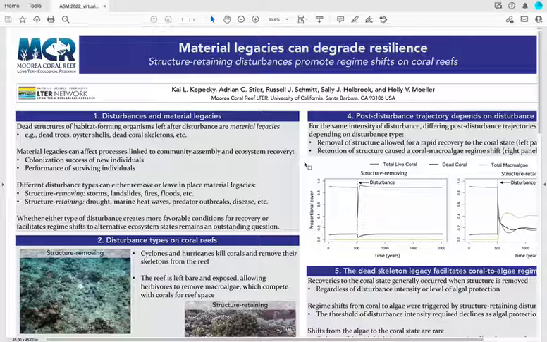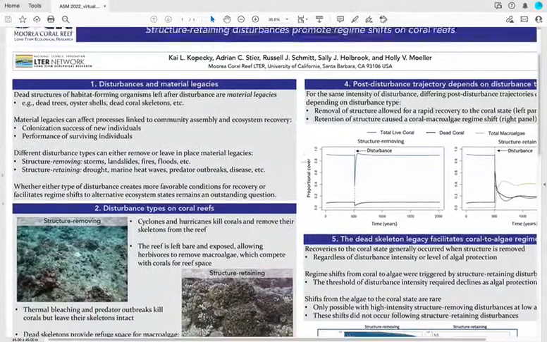Now, there are different types of disturbances that can either remove material legacies from the environment or leave them in place. And we ask the question of whether either type of disturbance creates more favorable conditions for the ecosystem to recover, or alternatively, cause regime shifts to alternate ecosystem states.